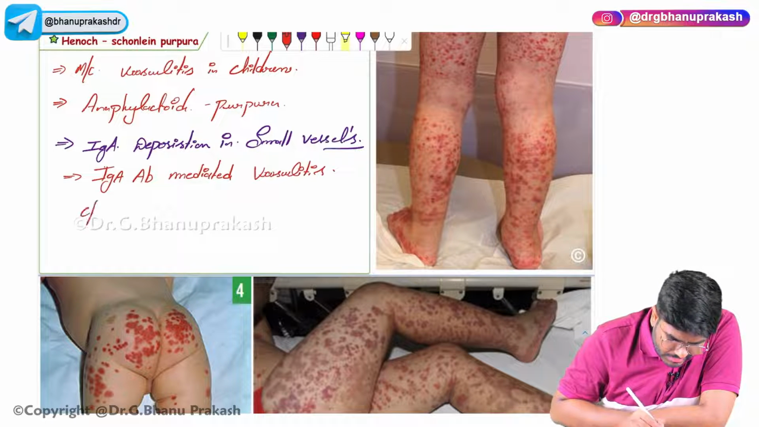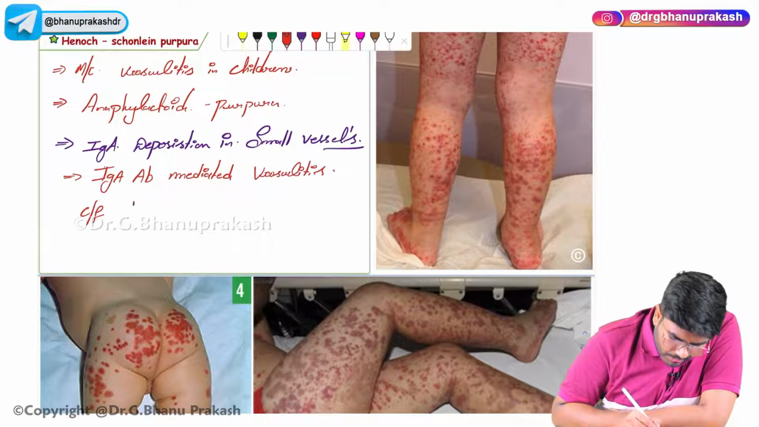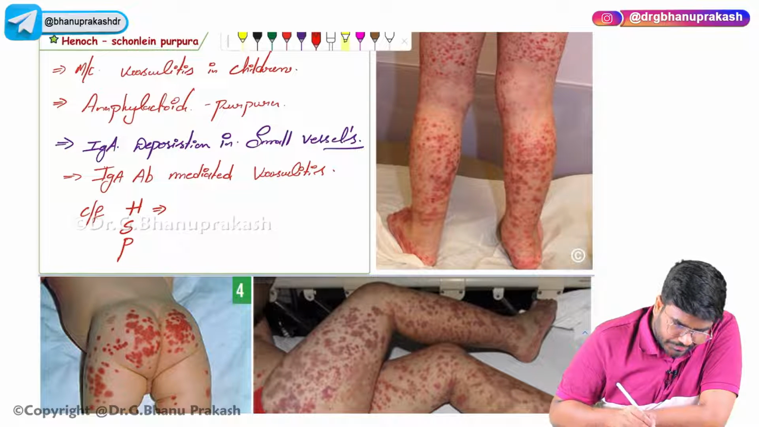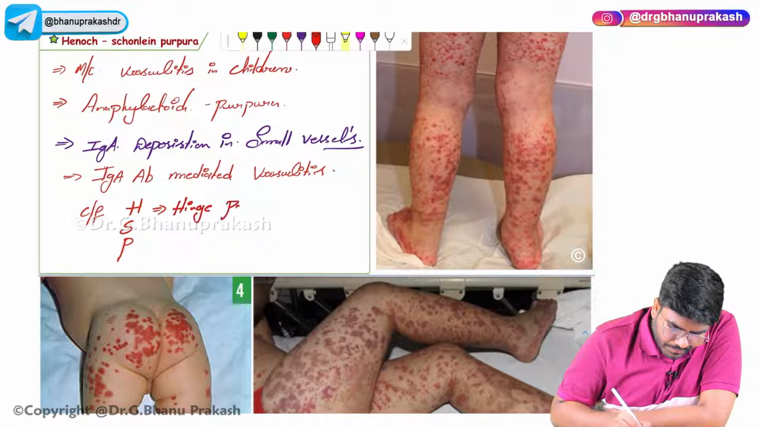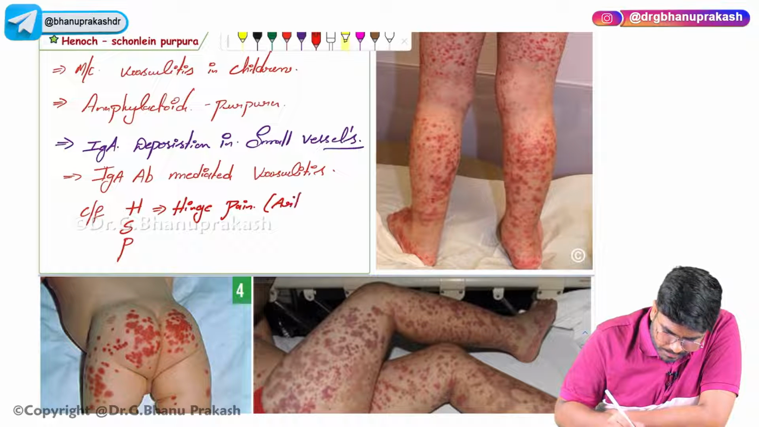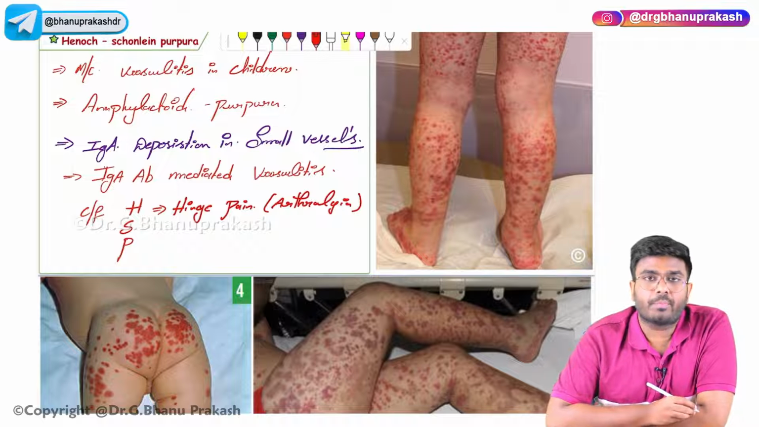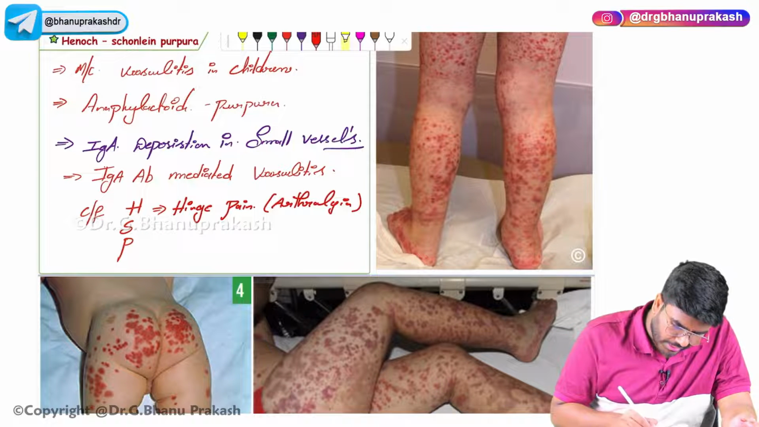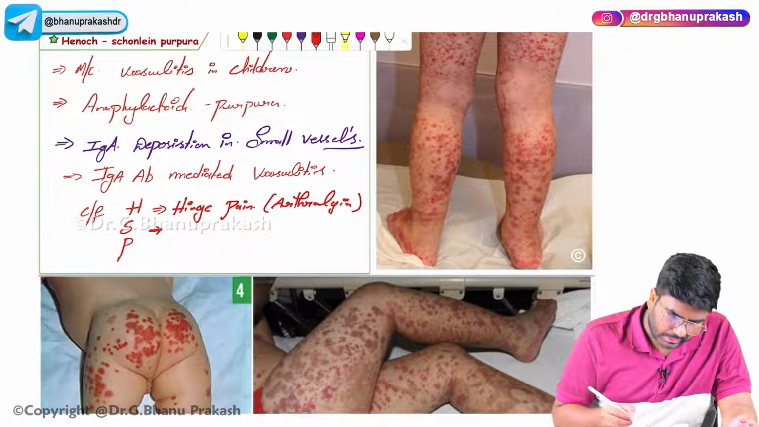So what are the clinical features in these patients? The clinical features are just like HSP, Henoch-Schönlein Purpura. So what is this? H stands for hinge pain, that is joint pains or arthralgias. So if a baby is having Henoch-Schönlein Purpura, it's not just the vasculitis; the baby is also going to have joint pain or arthralgias.